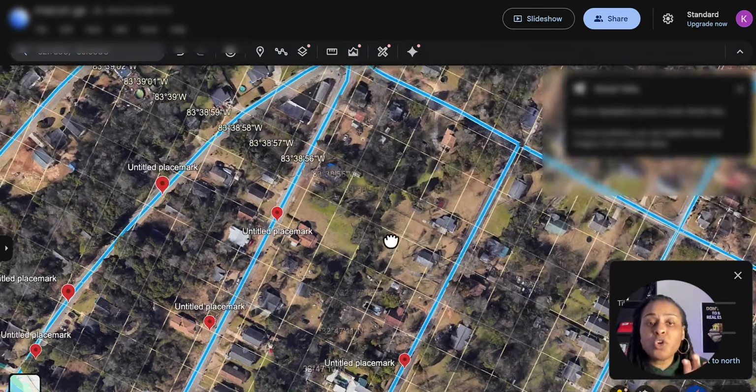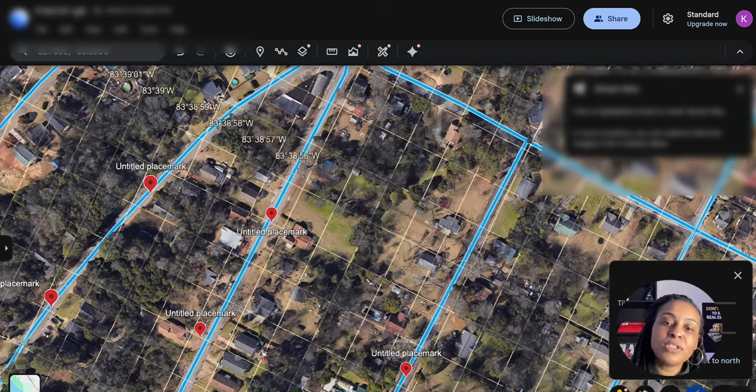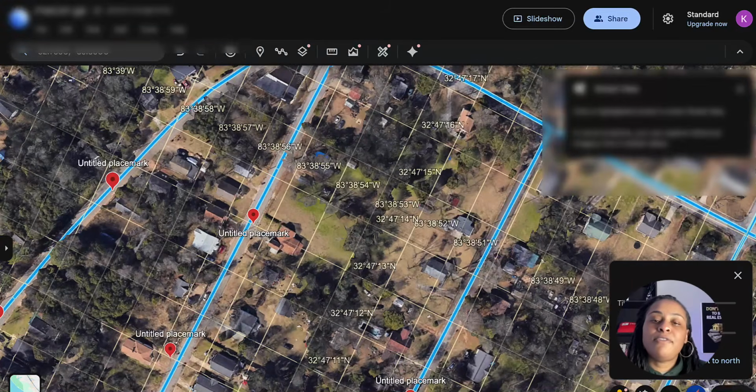I just wanted to show you the coordinates I did here. I have it blurred out, but I placed the coordinates in the search engine right here and it pulled up this area, okay? So it highlighted this area. From there, what I did was I went a little closer, I zoomed in, and I looked at those telltale signs of distress from bird's eye view, at the comfort of my home. Now, you can do this anywhere, any area that you're interested in.